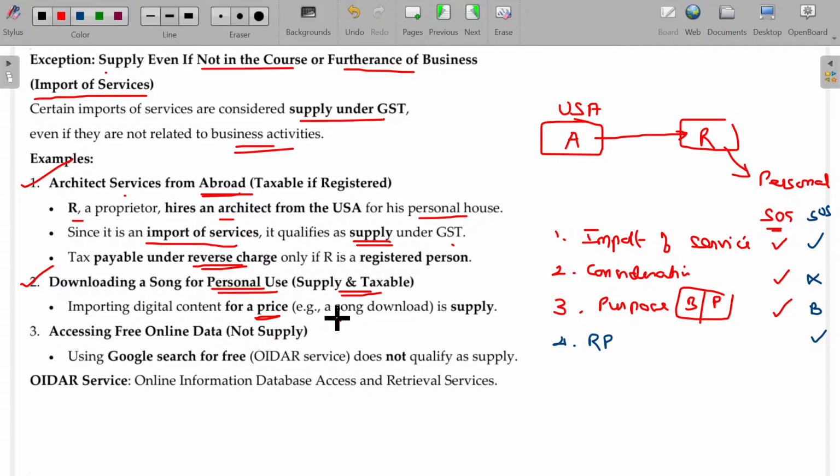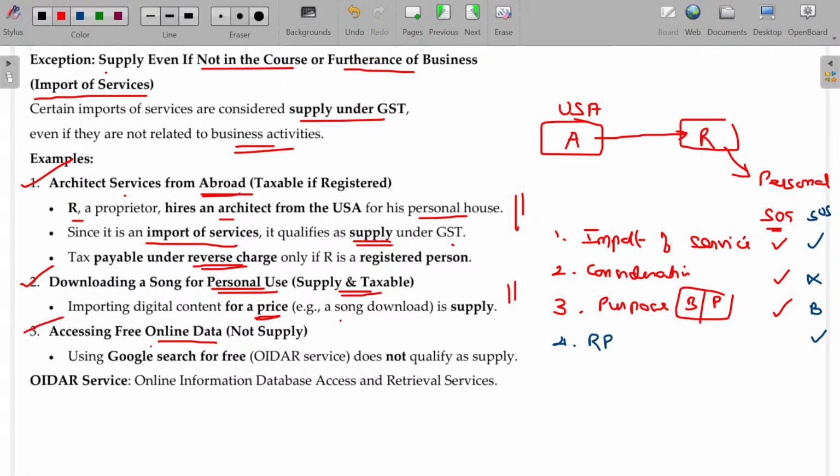In India, 90% of downloading is without payment, 90 or 99%. What about you? For downloading, sir, all the latest movies also, sir, we depend on Telegram or some other site, sir. So we never pay, sir. Okay, keep our money within India only. It should not go outside India. Right. Downloading a song for personal use.